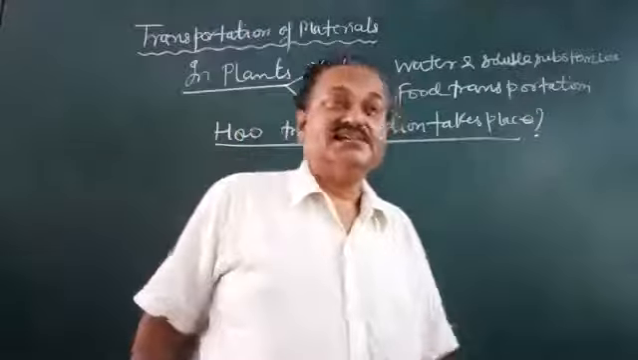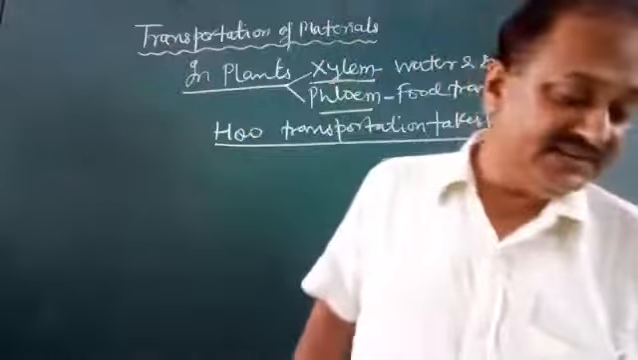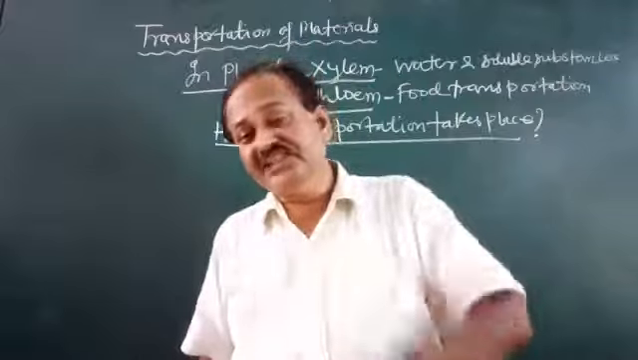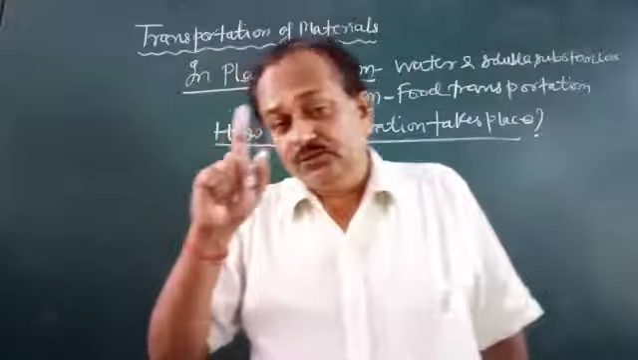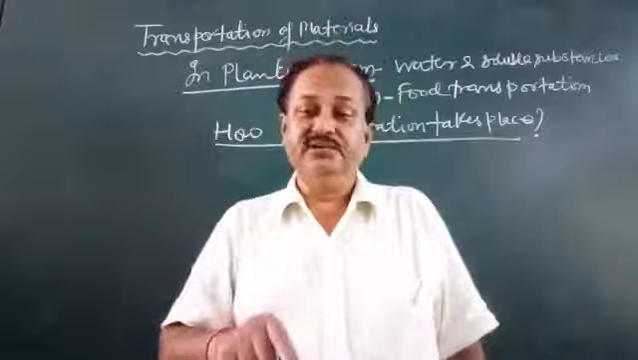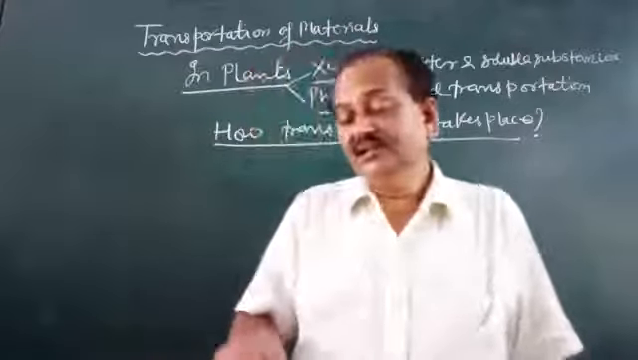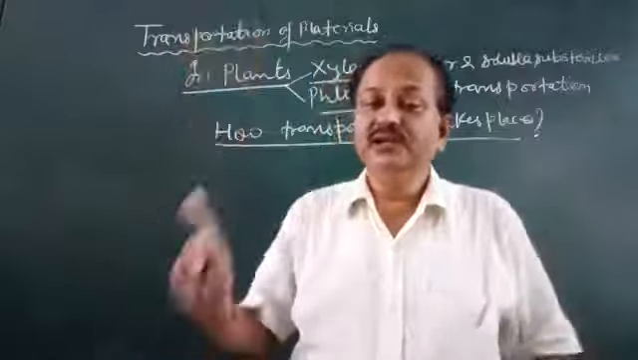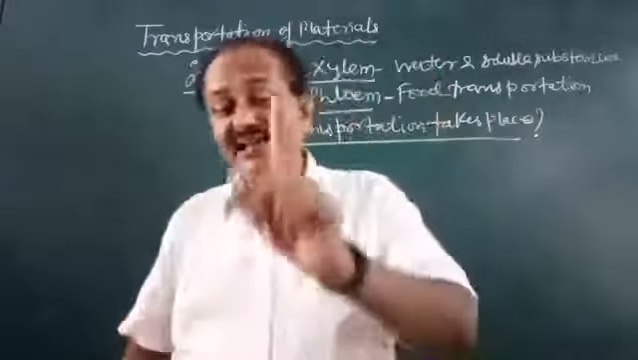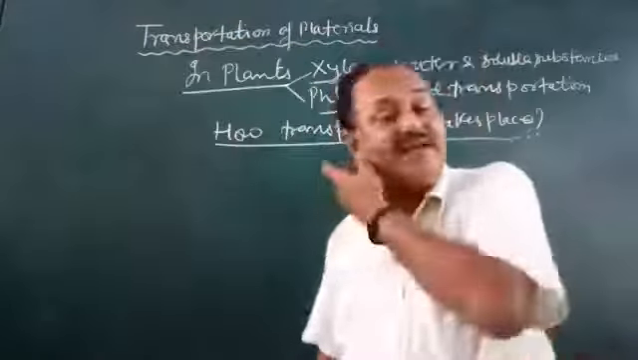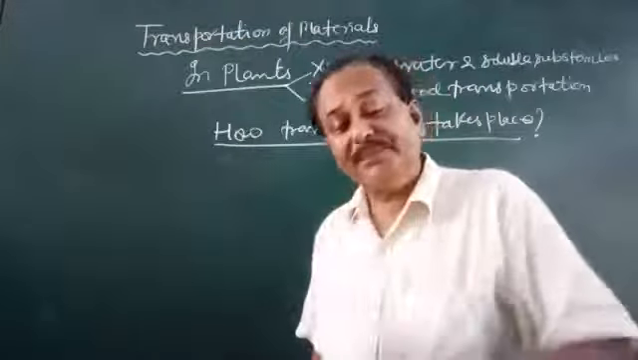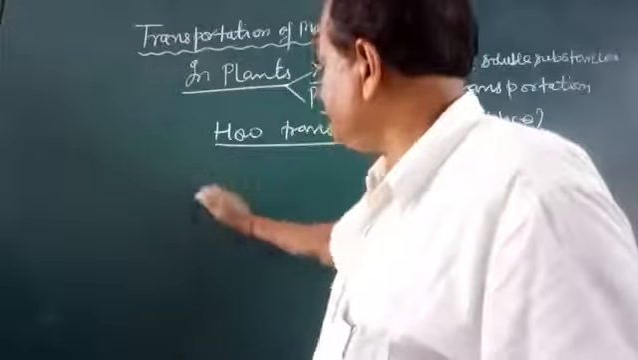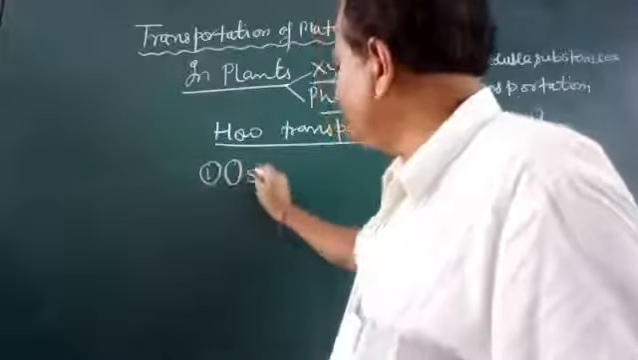But in plants there is a certain mechanism, due to which water is transported from roots to leaves and food is transported from leaves to other parts. This mechanism is guided by some very important processes. The first process is osmosis.